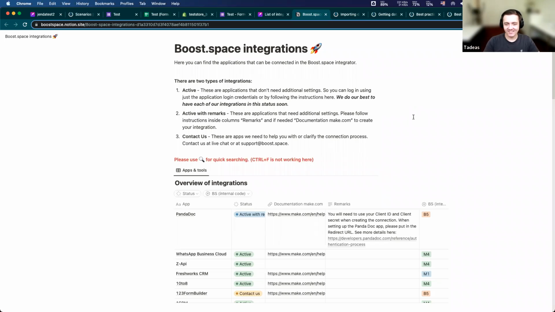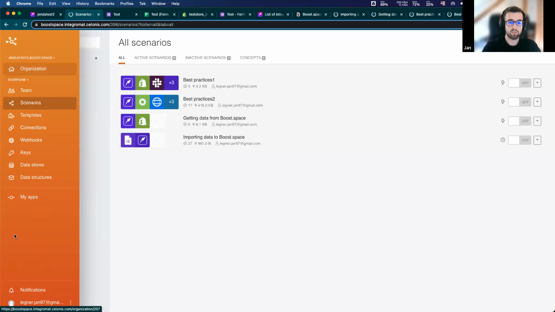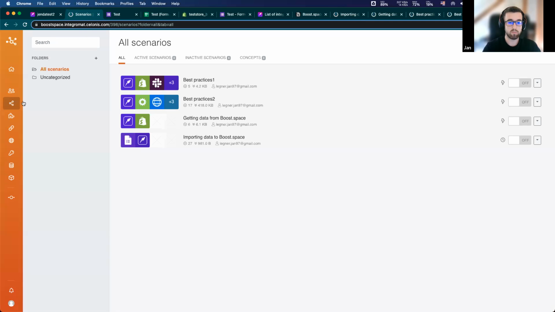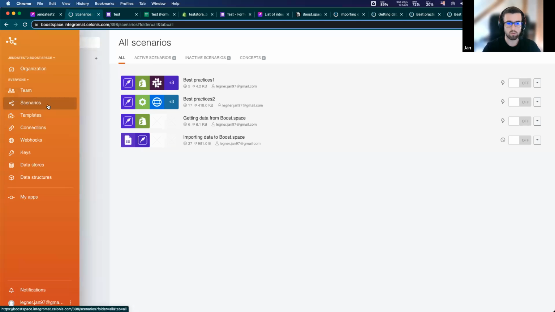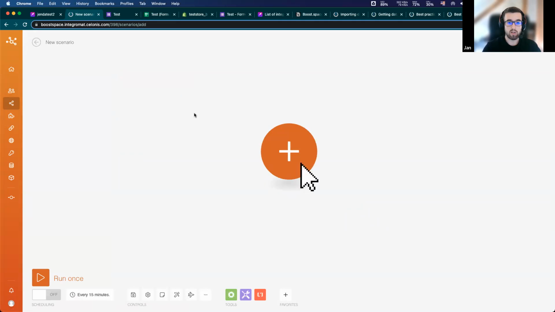Thank you. Okay, so I will take it from here. Let's find out what is actually in our scenario and how to create it. This is our integrator, and we can do a lot of things, but we will create a new scenario from here. As you can see, there is a blank page where we can add some modules, and there are also a few possibilities of what to do here in the scenario, like setup scheduling.